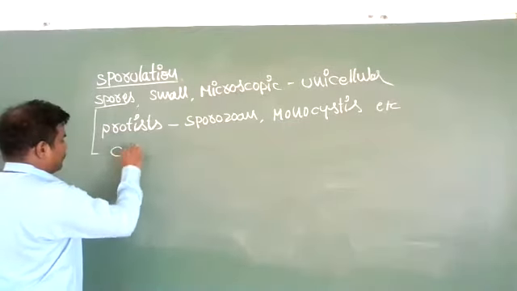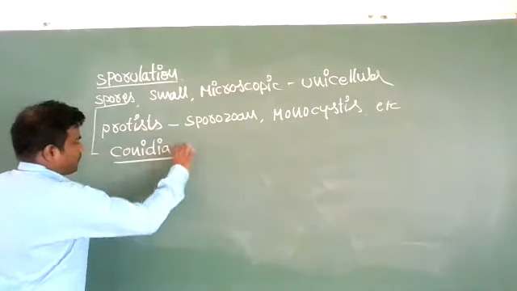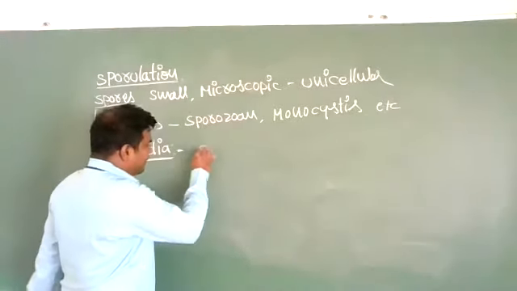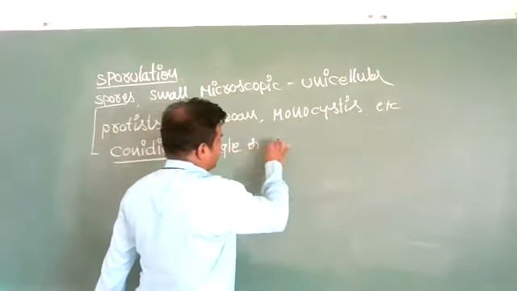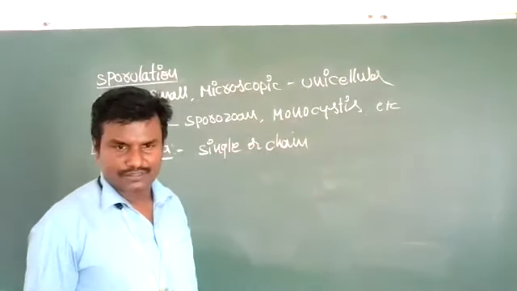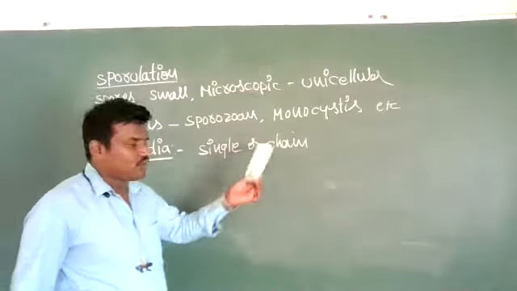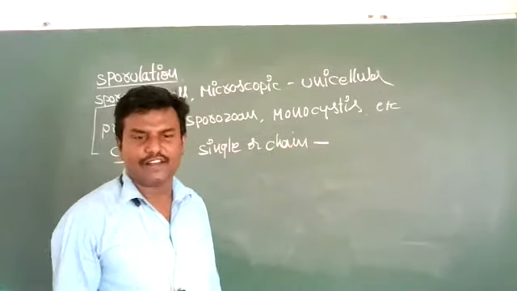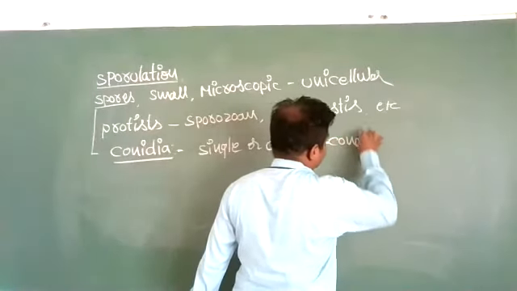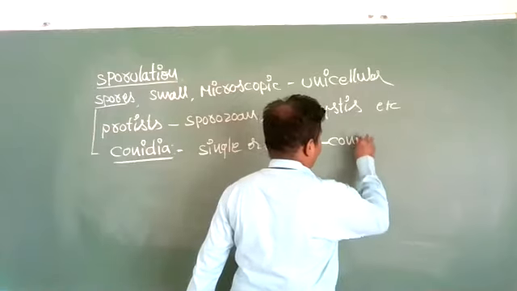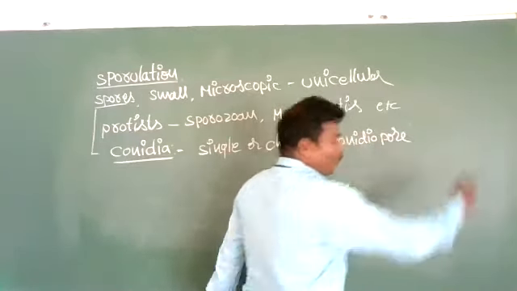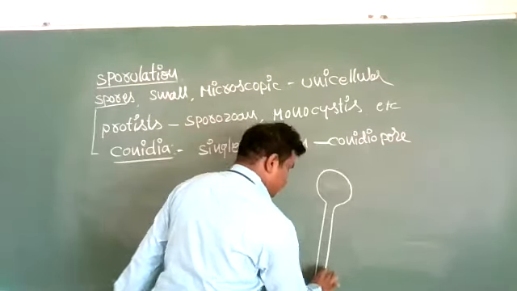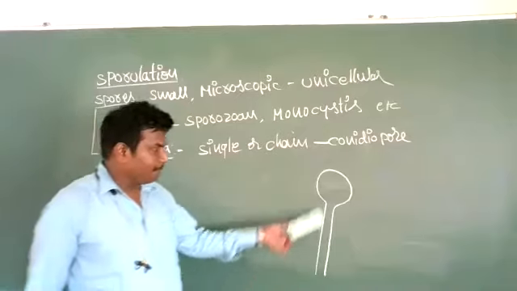These non-motile spores are formed singly or in chain-like structures at the tip of a special hyphal branch called the conidiophore.